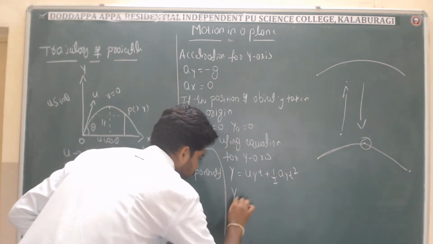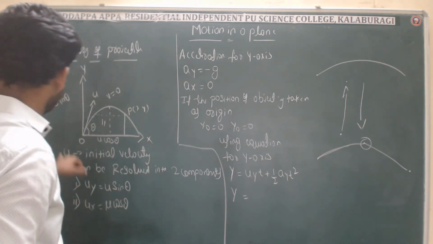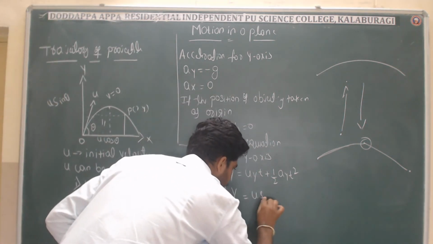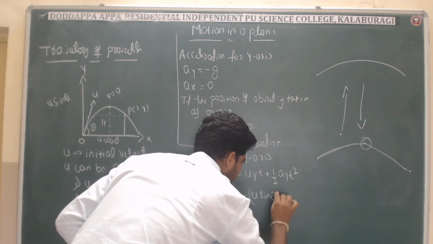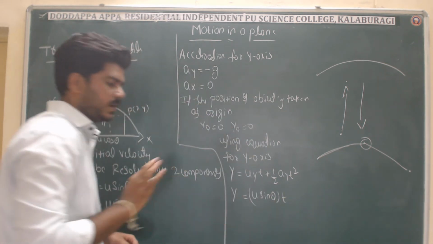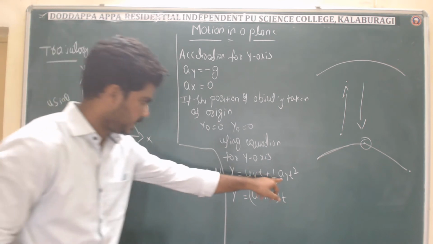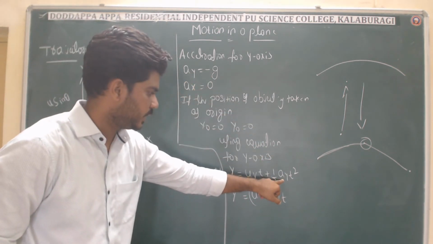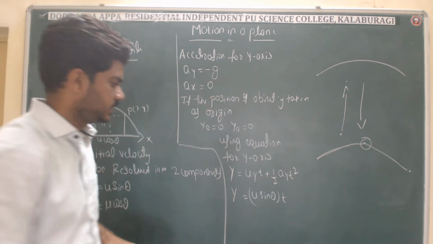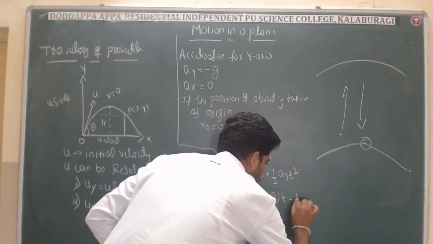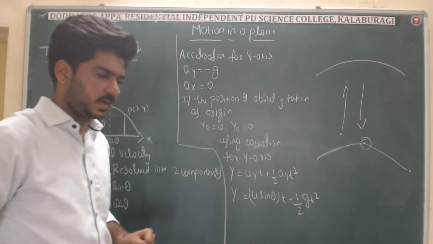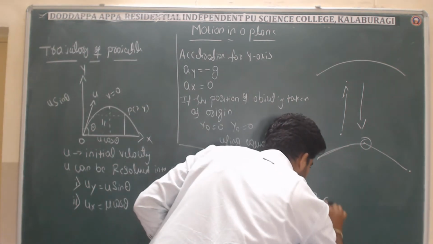See here, uy we have as u sin theta, so y is u sin theta, and this t you keep as it is, plus 1 by 2 ay t square. What do we have? ay is minus g. So in place of ay, what do I have to put? Minus g. So it becomes minus 1 by 2 g t square. Right, so this is equation number 1.